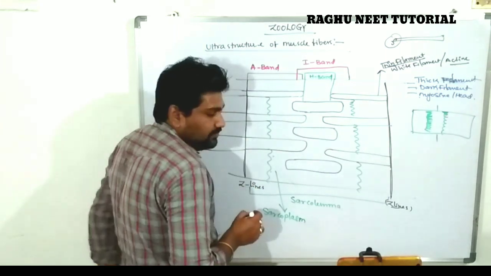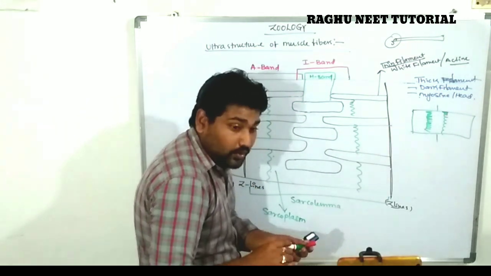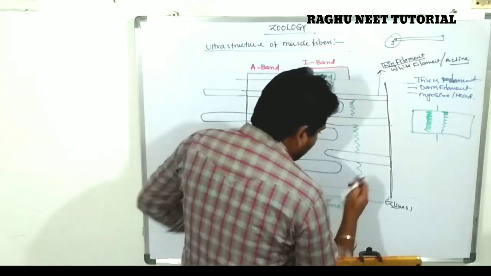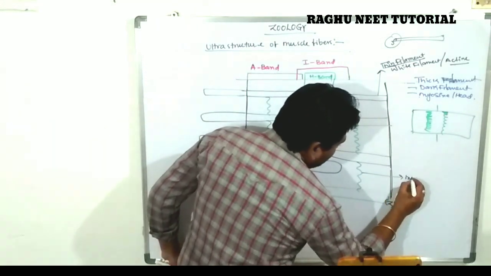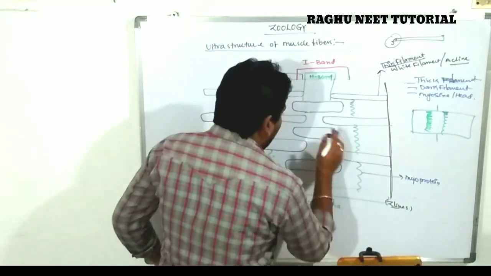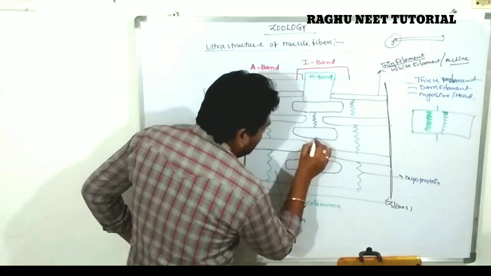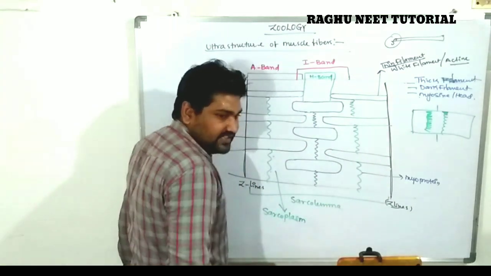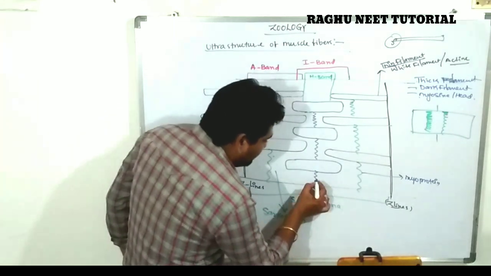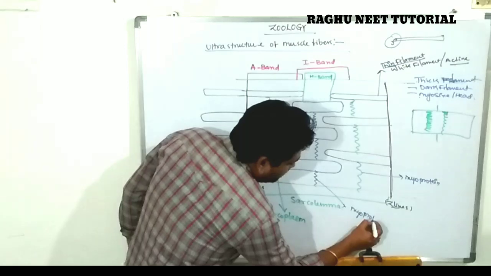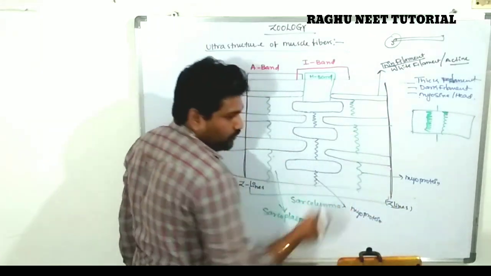This protein is called the myoprotein, the suspension of actin and myosin placed in the muscle fiber region.